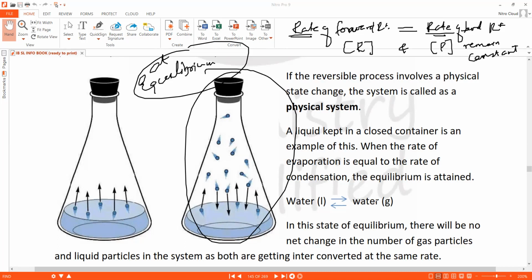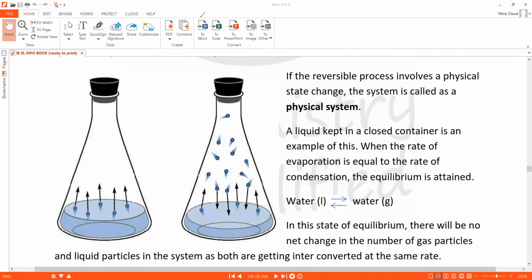The concentrations remain the same, sorry, not equal, remain unchanged. This is called equilibrium.